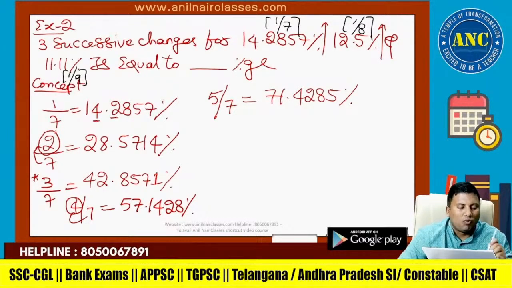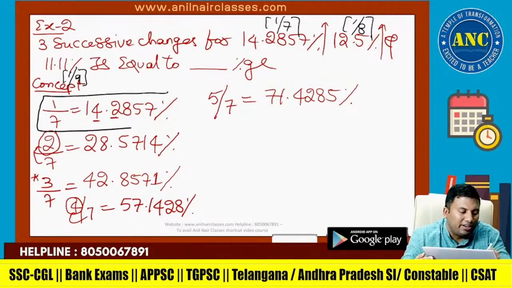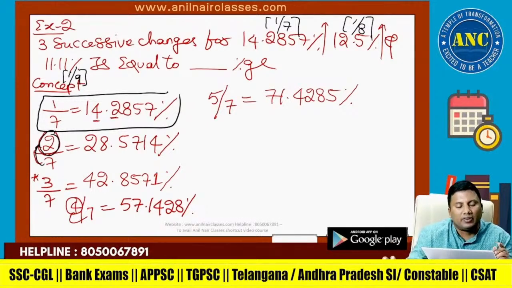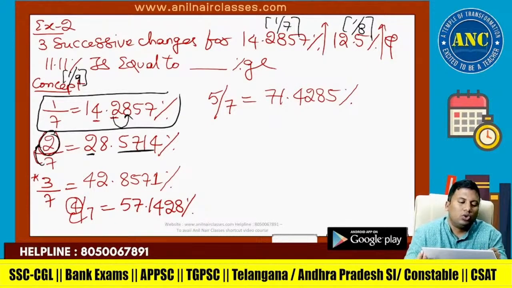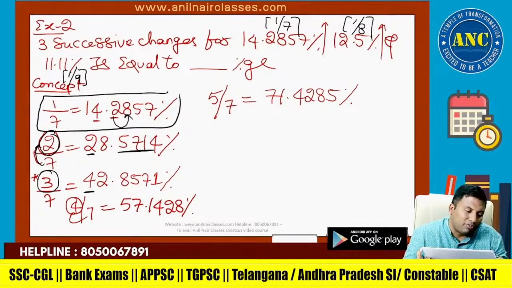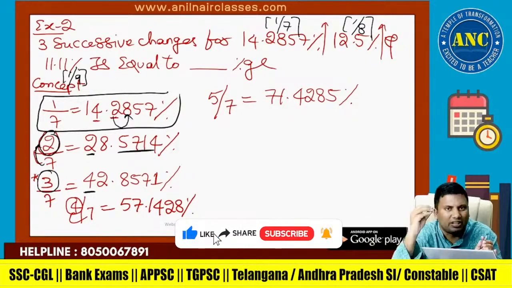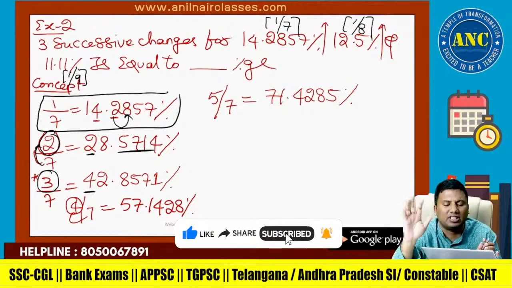Again I am repeating. 1 by 7 is 14.2857. 2 by 7: take the numerator 2, multiply by 10. 2 tens are 20. 7 2s are 14. Write 2 and the next digit, dot, remaining digits in serial order: 28.5714. 3 by 7: take the numerator 3, multiply by 10. 3 tens are 30. So take 4 times: 42.8571. Now see here. If you understand compound interest, without answer options, this is a cakewalk.